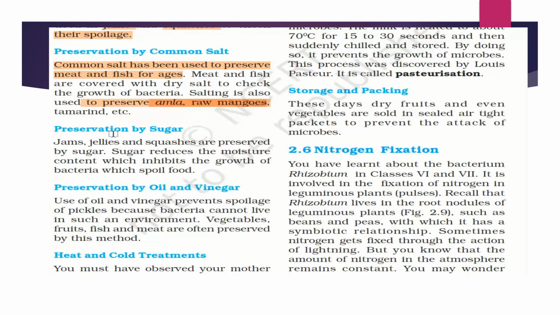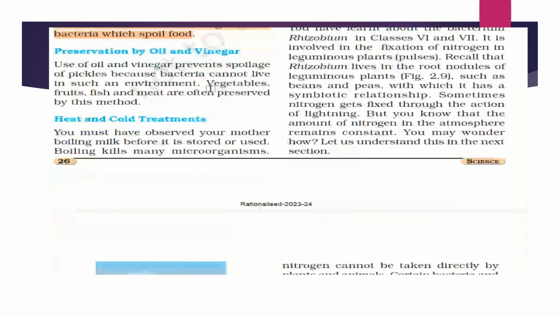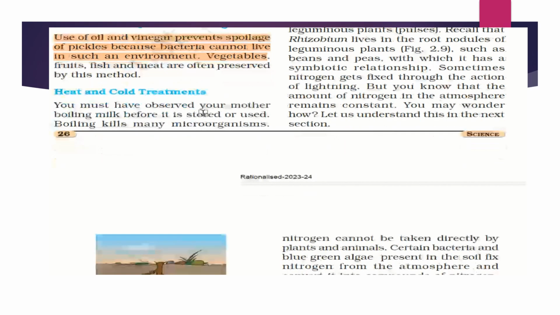Okay. Now preservation by sugar. Jams, jellies, squashes are preserved by sugar. Sugar reduces the moisture content and inhibits the growth of bacteria. Now preservation by oil and vinegar. Use of oil and vinegar prevents the spoilage of pickles because bacteria cannot live in such an environment where there is oil and vinegar. So vegetables, fruits, fish and meat are often preserved by this method.